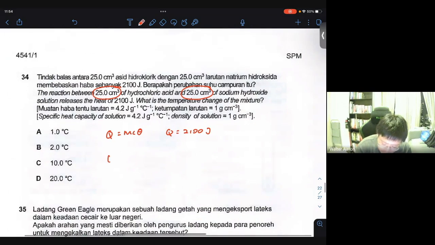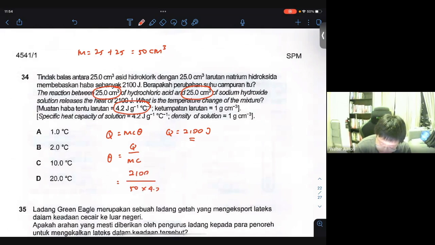So then you just find theta, very easy. Theta will be Q divided by MC. So M will be 25 plus 25, because the acid and the base are mixed together, you get 50 cm cube. All right, so then your total M will be 50. And then your C will be this one. And then your Q will be 2,100. So just substitute all the values in. You have 2,100 divided by 50 multiplied by 4.2. Let's see how much that is.